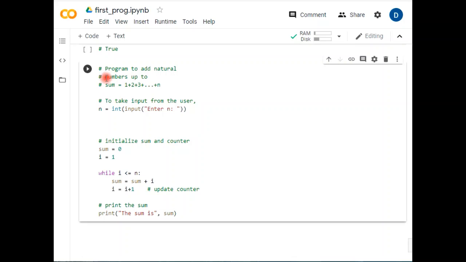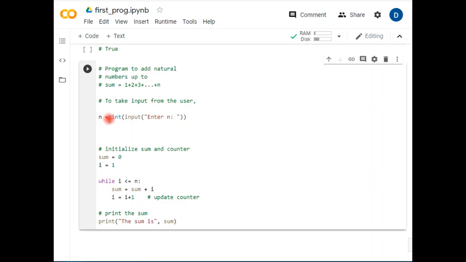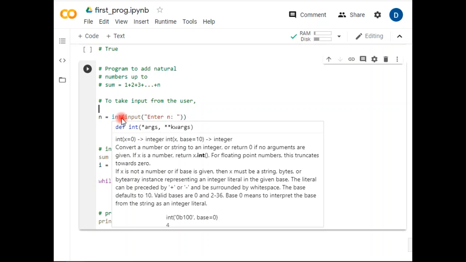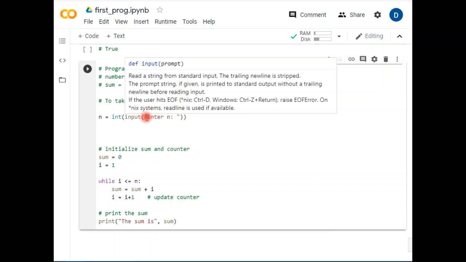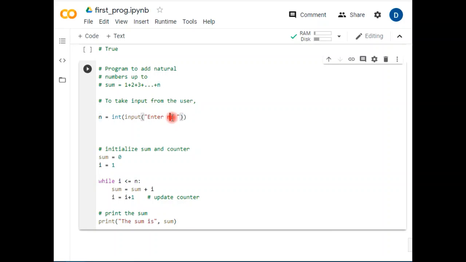And under this program, I'm giving a choice to the user. As we are talking about giving the choice to the user, we have this command. We have already talked about this. If you want to give the choice to the user, you have to take a variable as n. You are giving an option to the user to enter this variable as an integer, input, and enter n. So this n is basically a number.